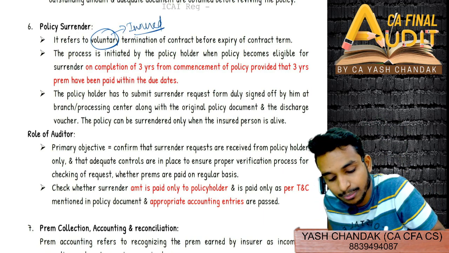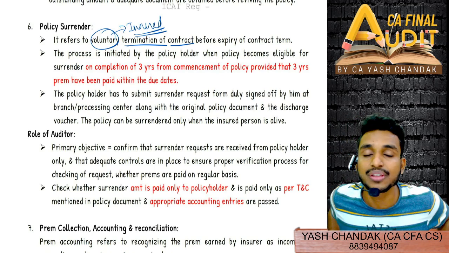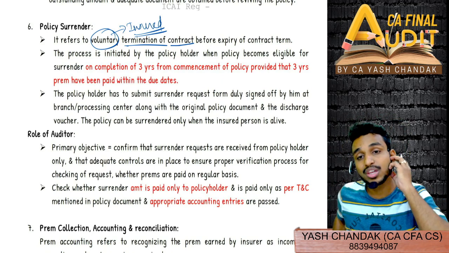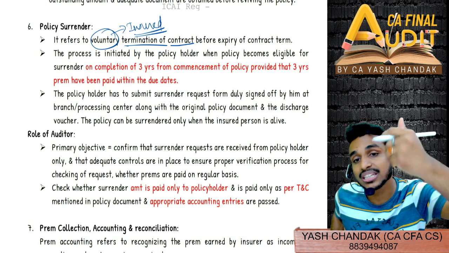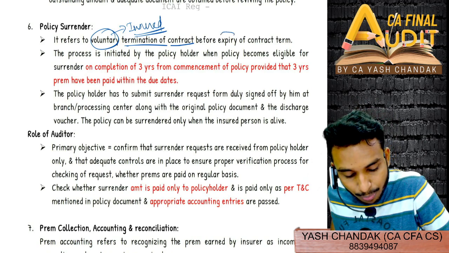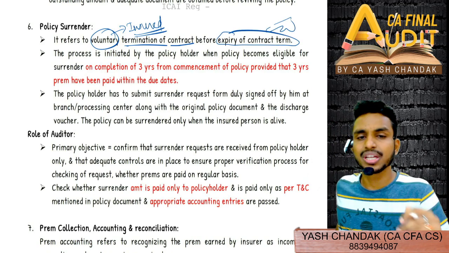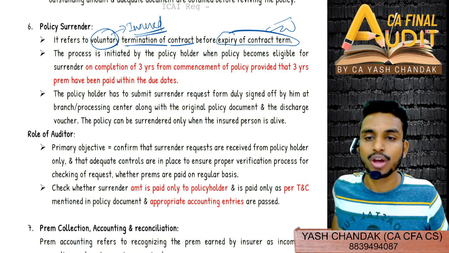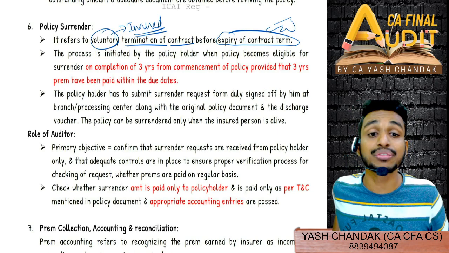Voluntary means the insured is going to terminate the contract himself. He doesn't want the policy to continue anymore. So the policyholder is trying to surrender the policy, to terminate the contract before the expiry of the contract term, because he doesn't want to pay any more premium or whatever be the case. Then you can surrender at surrender value.